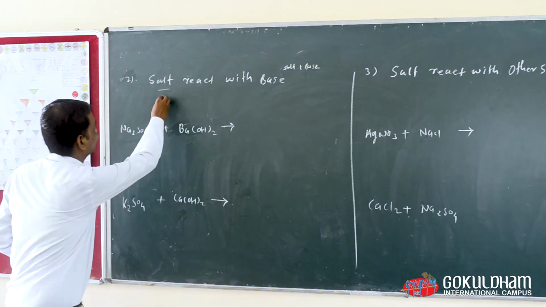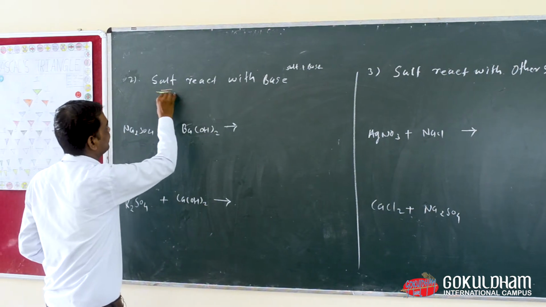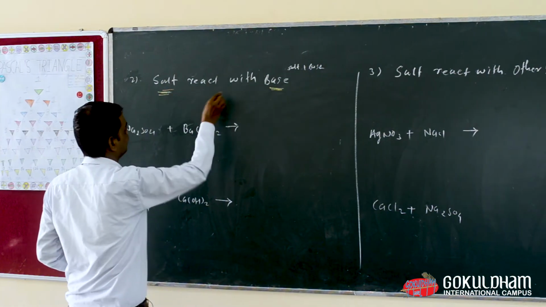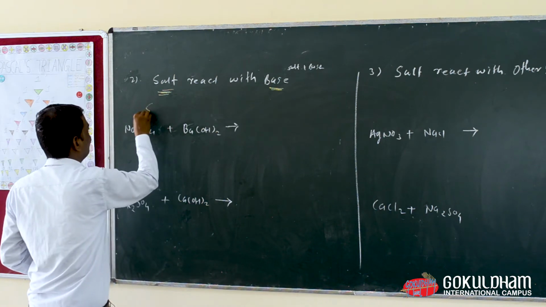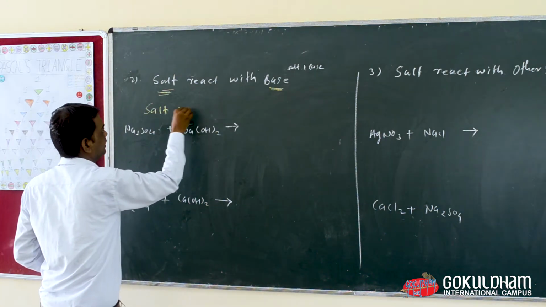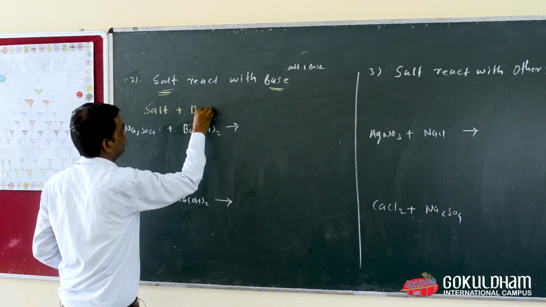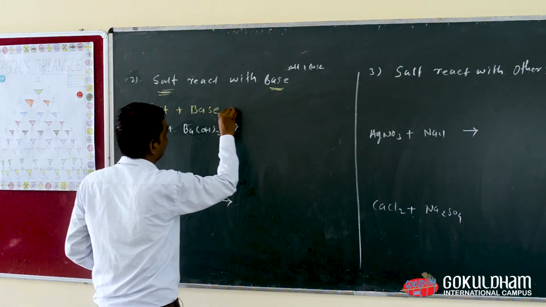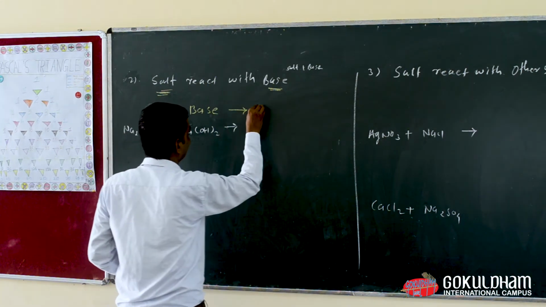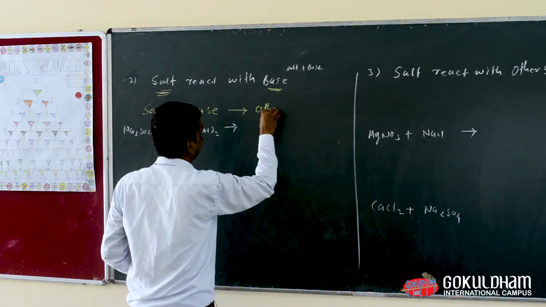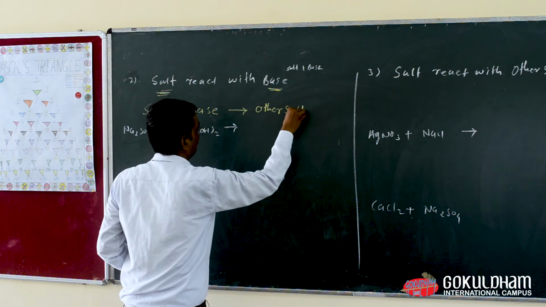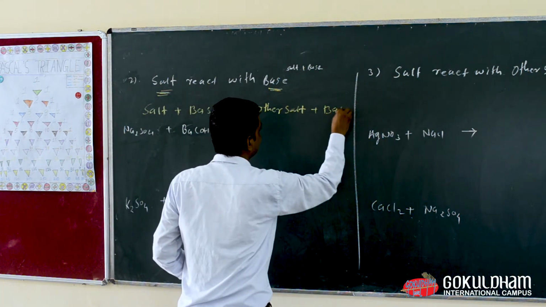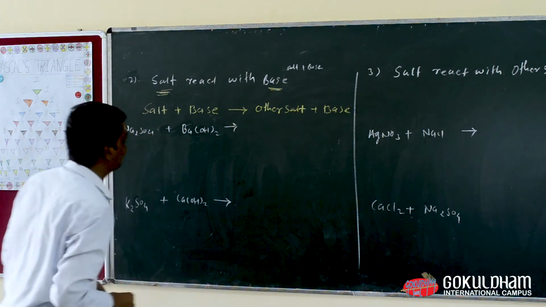Now our next chemical property of salt is that salt reacts with base. Okay, so when salt reacts with base, we get another salt and a base. Now let's see some examples related to this property.